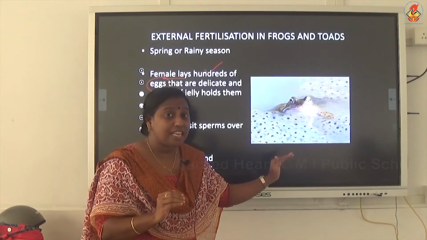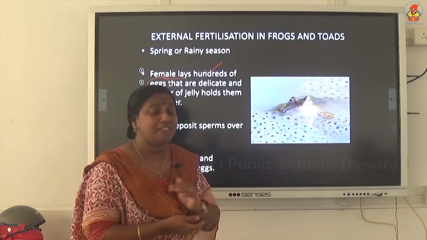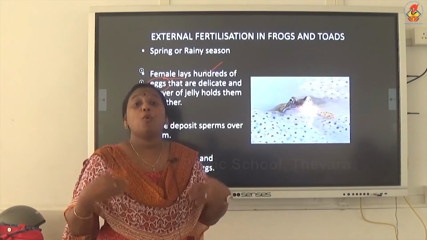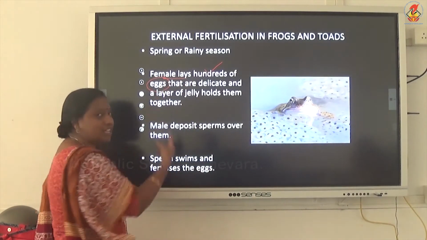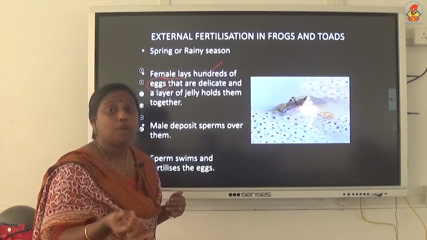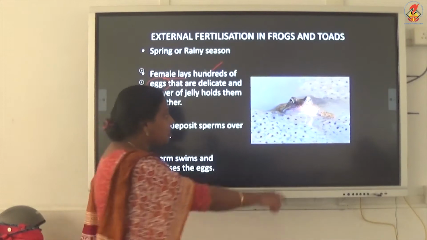In external fertilization, remember, I told you the chances of survival of the young one is very less. Hence, more number of eggs should be produced. So here also, as the chances of survival are very less, hundreds of eggs are produced at a time. Now, just look into this diagram.